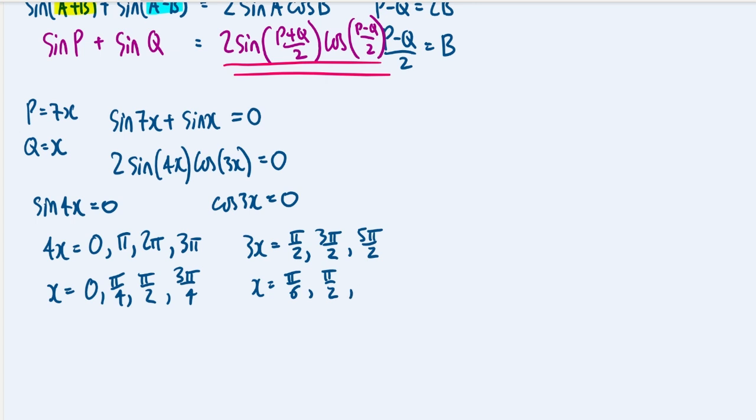And it gives me 5 pi over 6. So all in all, because we've got pi over 2 twice, we'd want to write them out in order. It would be 0, pi over 6, pi over 4, pi over 2, 3 pi over 4, and 5 pi over 6.